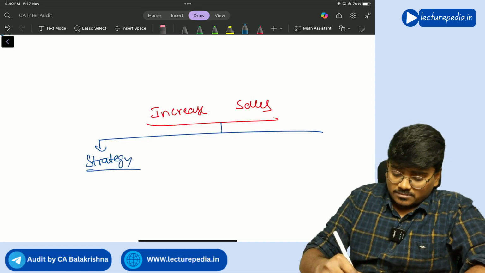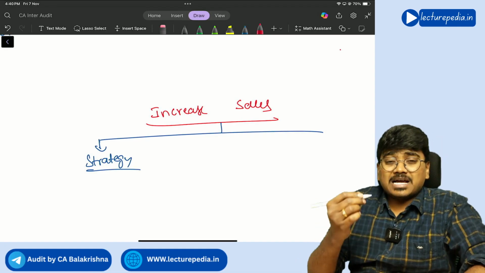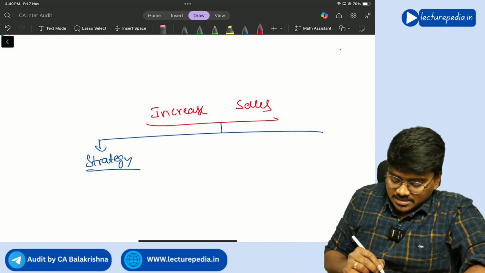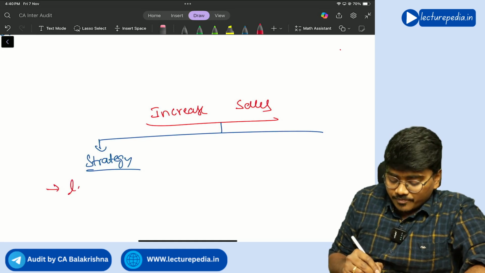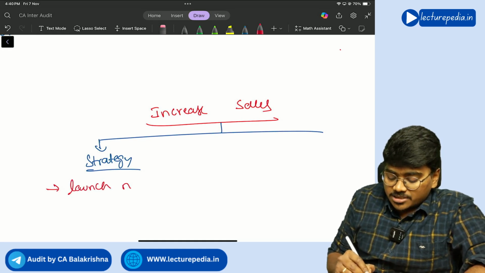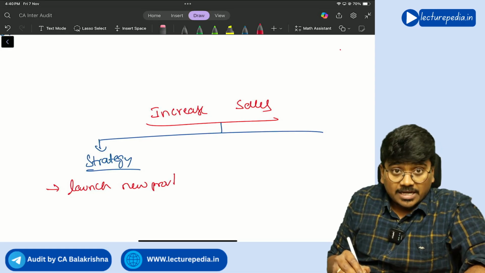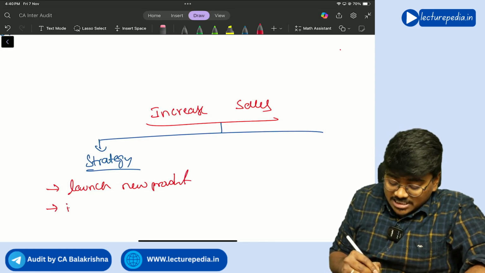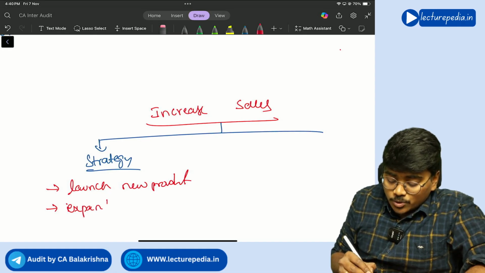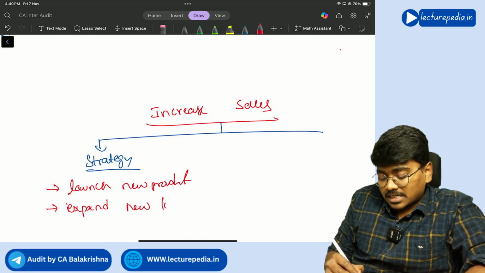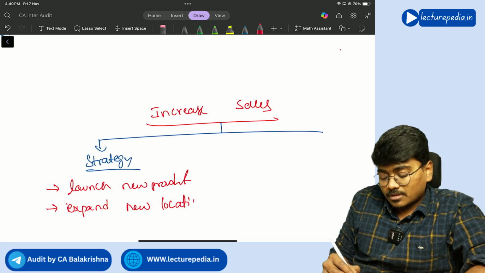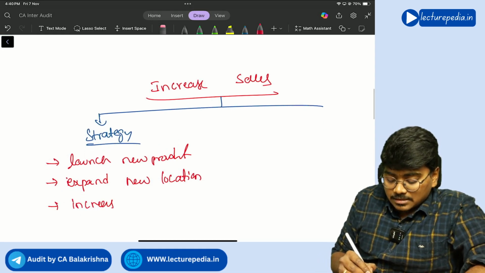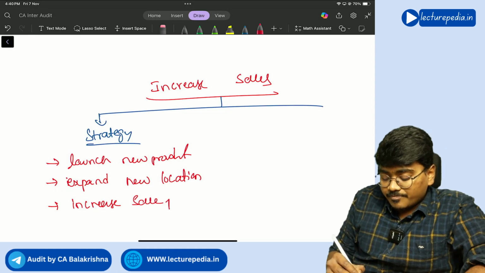So strategy covers what has to be done, right? Now, to increase the sales, you can either launch a new product, correct or not, or you can expand to a new location, correct or not, or you can increase the sale price.